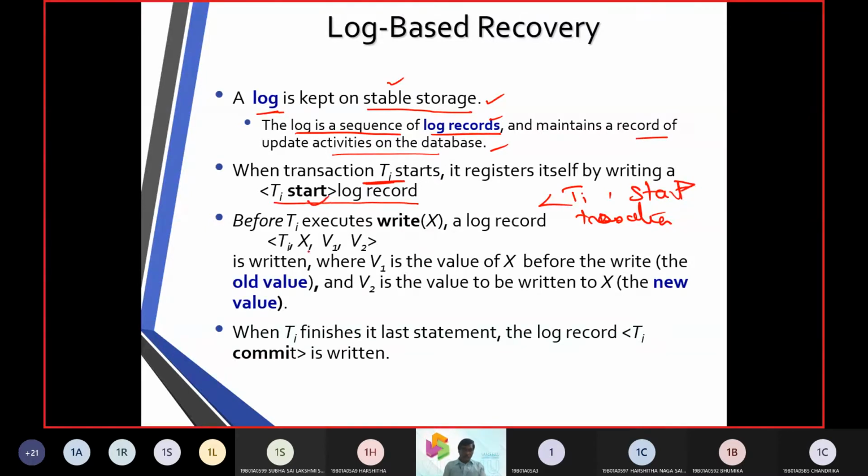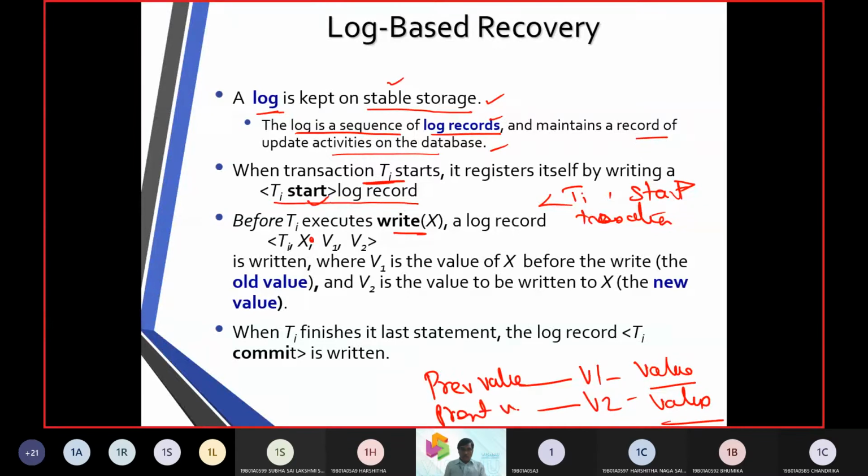Okay, now what we have done, we were taking the write operation here, that is xi. We are doing the write operation. And now v1 and v2, they are going to be called values here. v1 is called the previous value, and v2 is called the present value. In place of previous, we call it old. In place of present, we call it new.